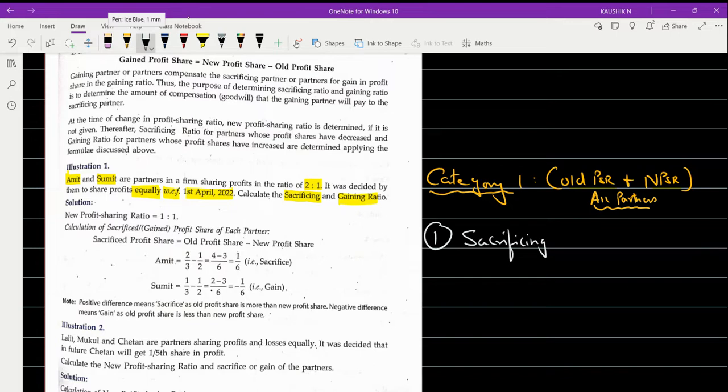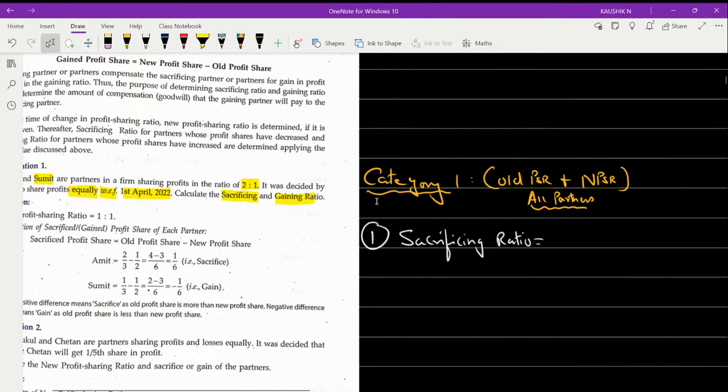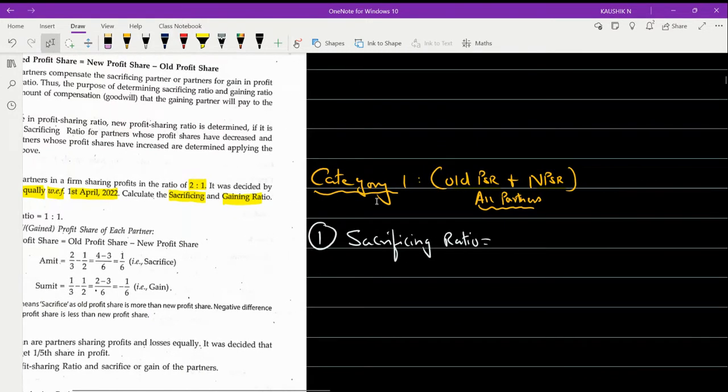So the sacrificing ratio is equal to, the mnemonic that we are going to use is SON. Always remember this mnemonic. So sacrificing ratio is equal to old ratio minus new ratio.